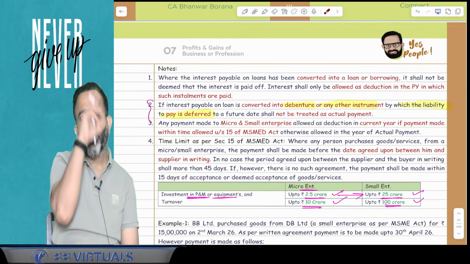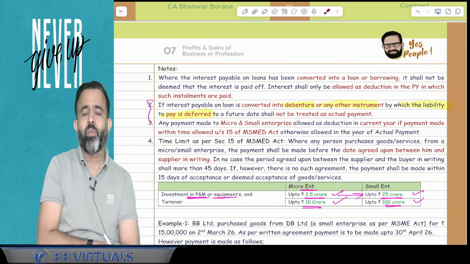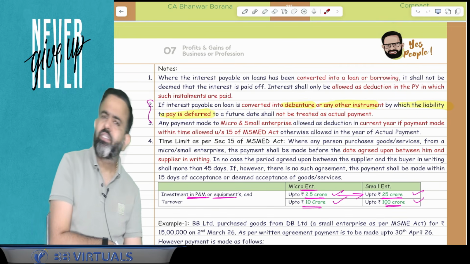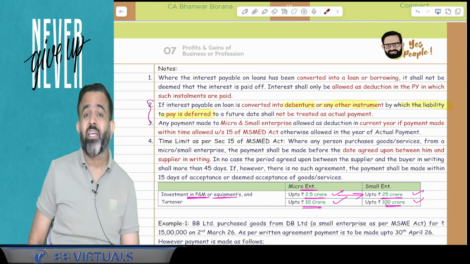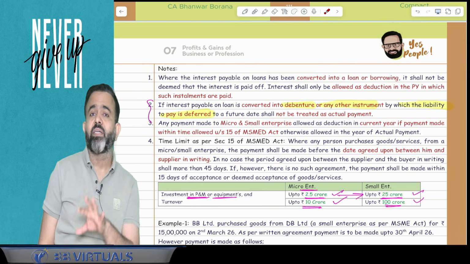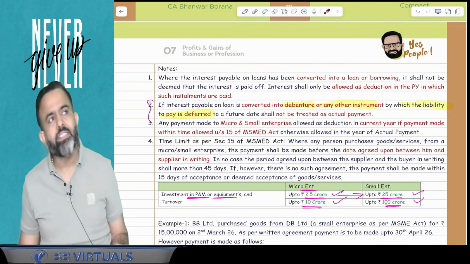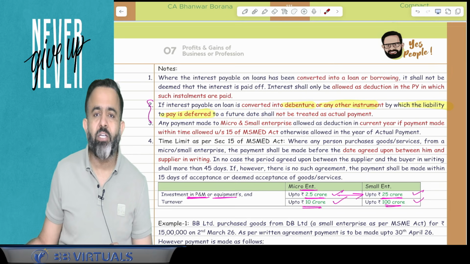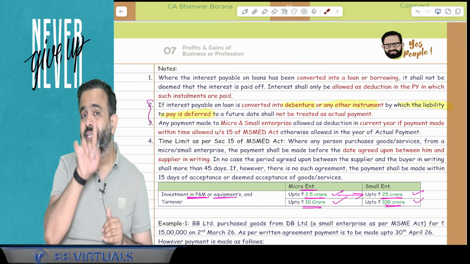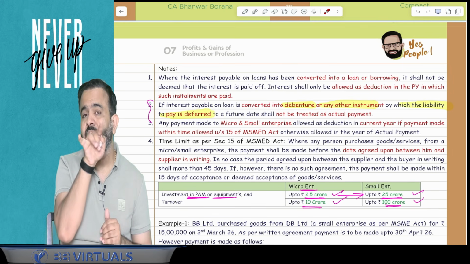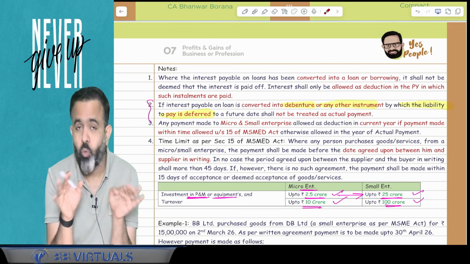Now guys, you know that in that there was one point, interest on the loan, and the loan is taken from a scheduled bank or public financial institution or state financial corporation or state industrial investment corporation or NBFC, then interest has to be paid up to the due date of return filing. Otherwise interest is not allowed in the current year. Now in that point there was one more point, sir, suppose that interest is converted into a loan, is it treated as actual payment? Answer is no. Or suppose against that interest, if any debenture or any instrument is issued, will that be treated as actual payment? Answer is no.